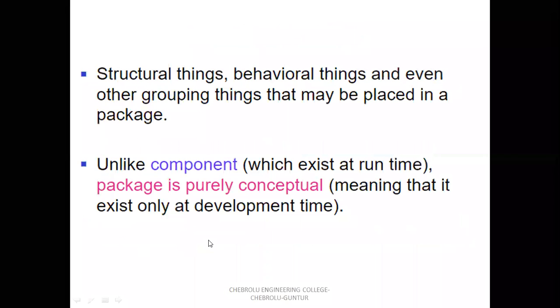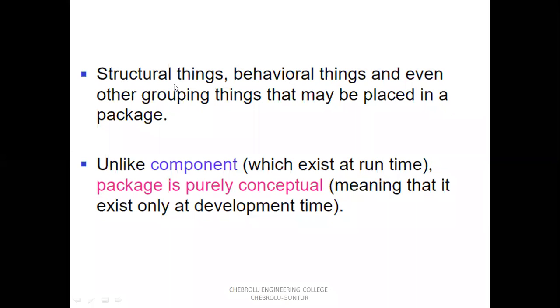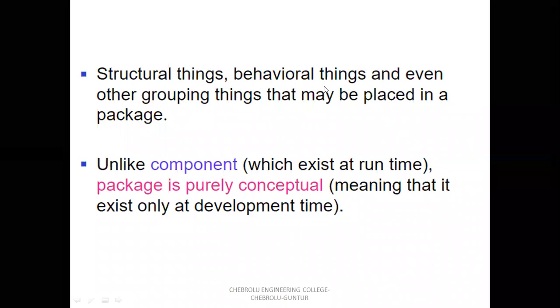So structural things, behavioral things, and even other things like grouping things may be placed in one package. There are seven structural things. The collection of classes is one package, the collection of use cases one package, the collection of components one package, the collection of nodes one package, the collection of objects also one package. And behavioral things means the collection of states.